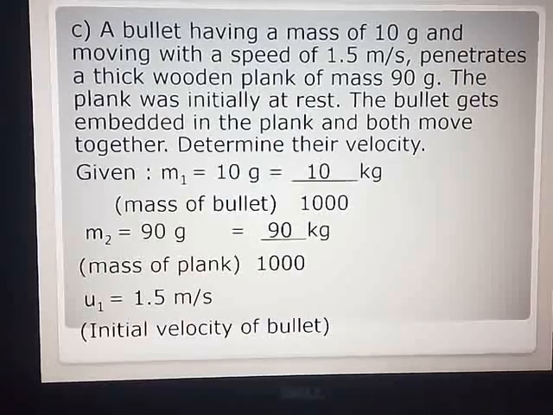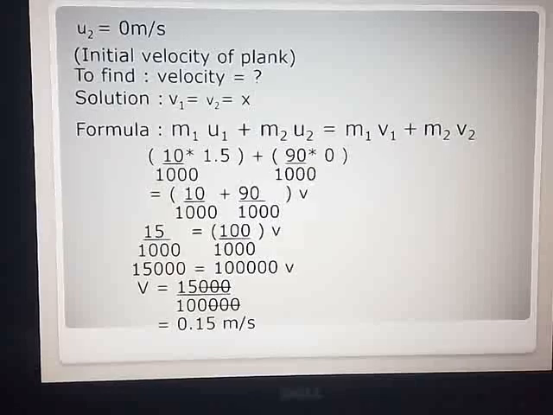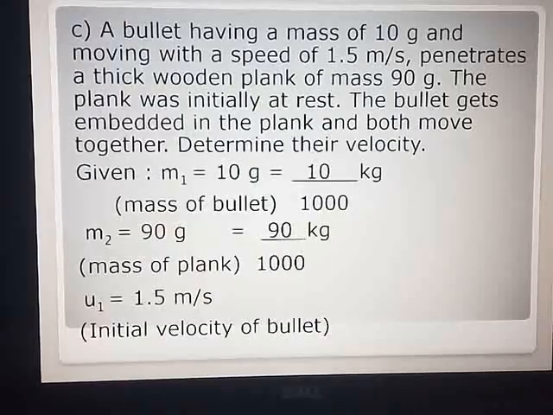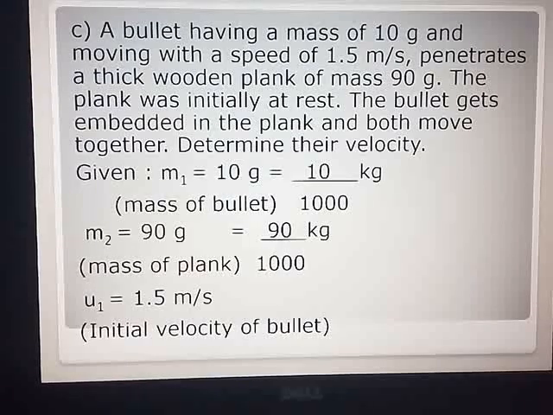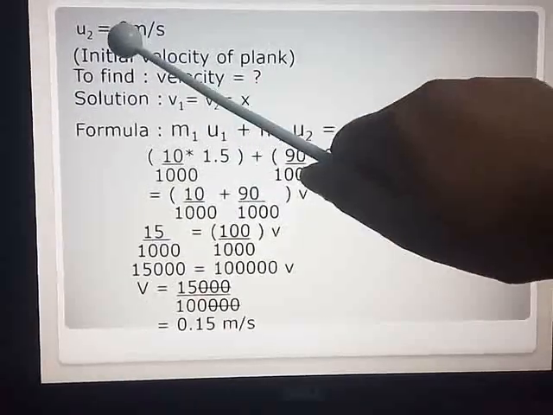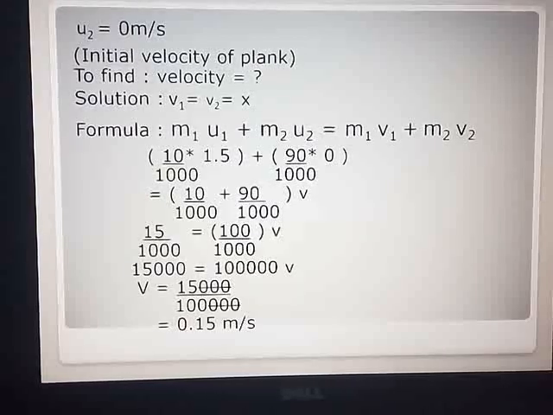So we move on to the next part. U2 is equal to 0 meter per second. Why 0 meter per second? Because the plank was initially at rest. So when anything is at rest, your initial velocity is 0. So we have taken U2 is equal to 0 meter per second, initial velocity of the wooden plank.